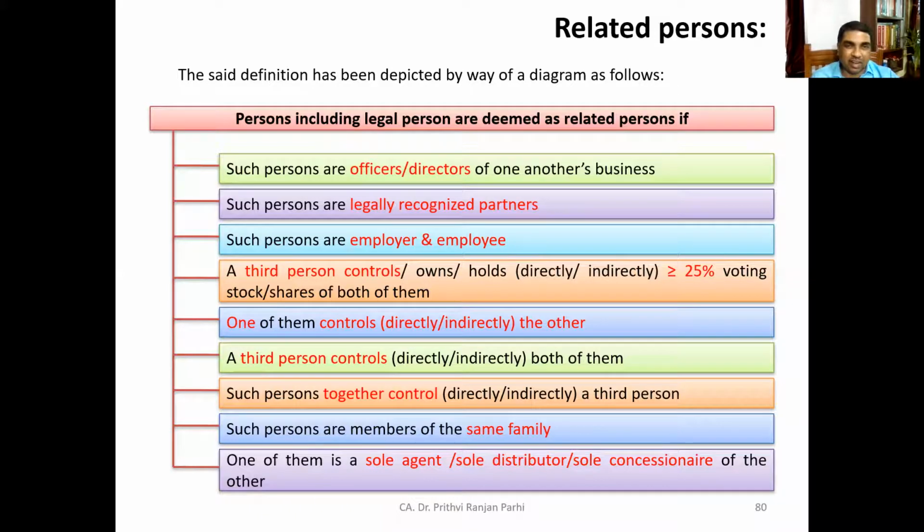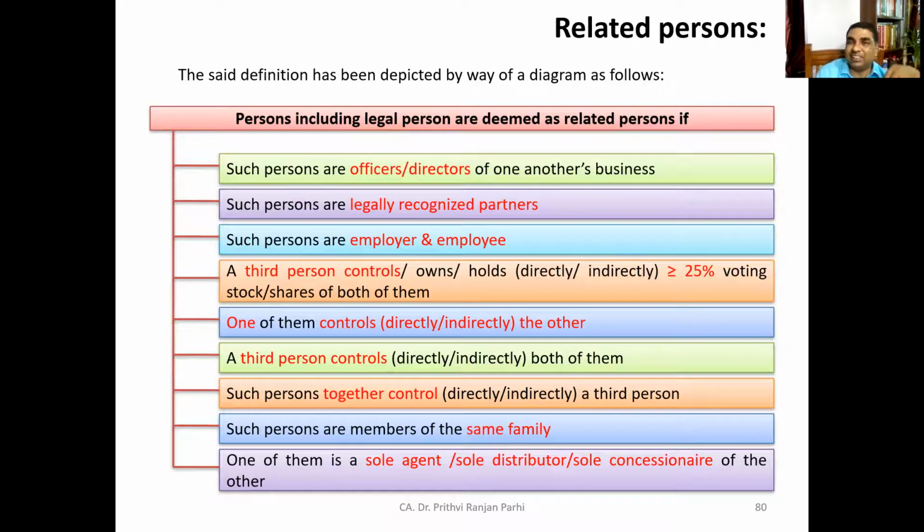Next situation is that a third person controls. Suppose there is a party A and a party B, but both of them are controlled by C. That is, a third person controls both the parties. If a third person controls, owns, or holds, directly or indirectly, 25% or more of the voting stocks or shares or both, that means these parties are controlled by a third person.